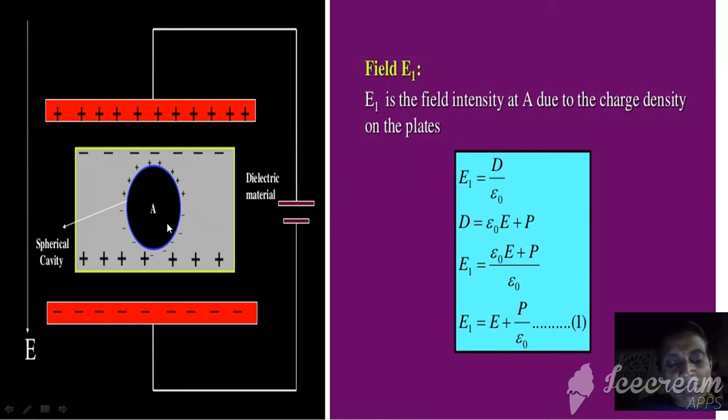Here the electric field present inside the body is constituted into four forms: E1, E2, E3 and E4. So inside the body we discuss four types of internal electric fields. The first field is E1. It is the field intensity at the atom due to the charge density on the plates.